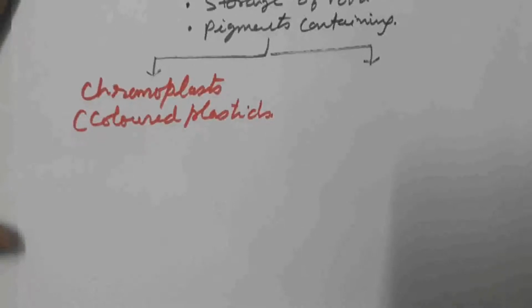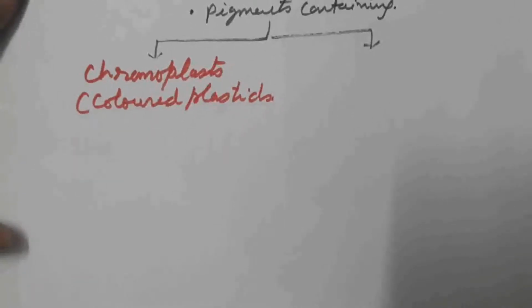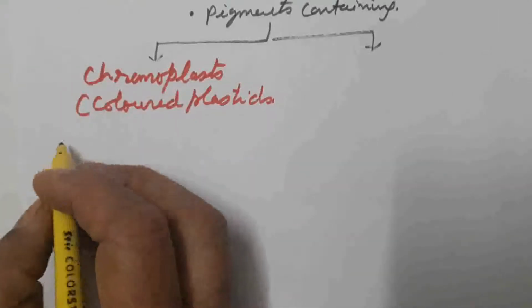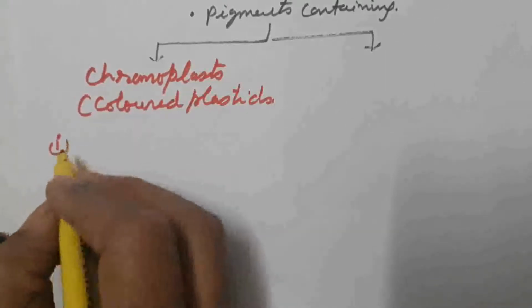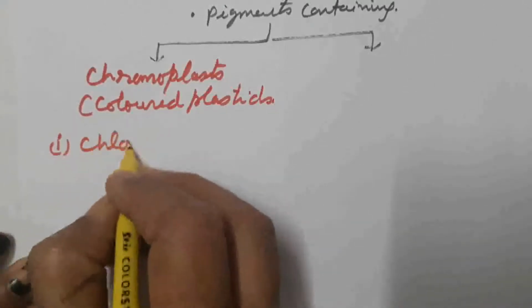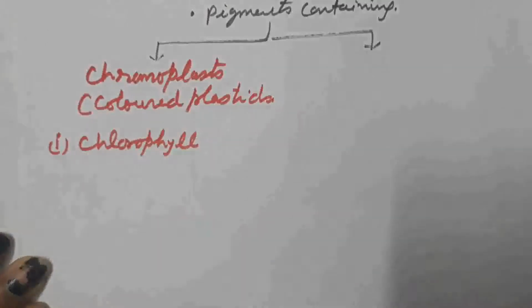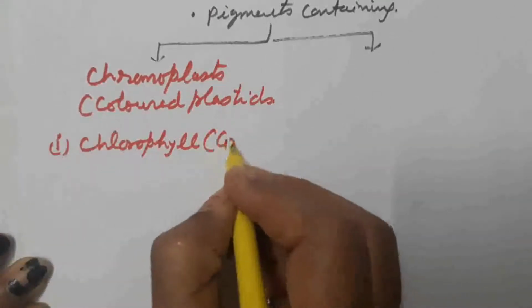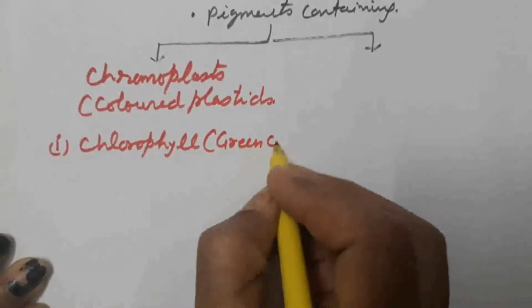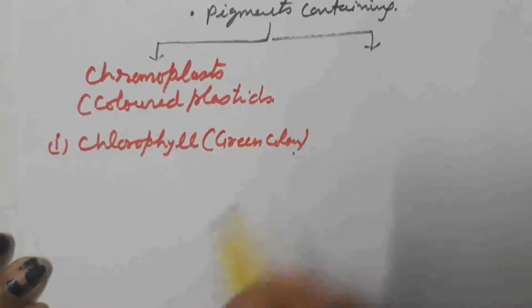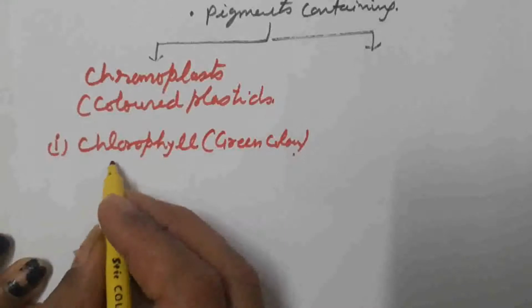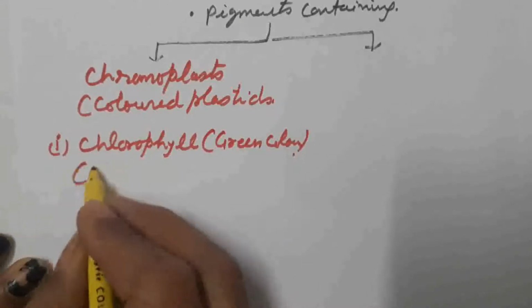If the pigment is green in color, we call it chlorophyll. Chlorophyll is the pigment which provides green color. Then we call this plastid chloroplast.